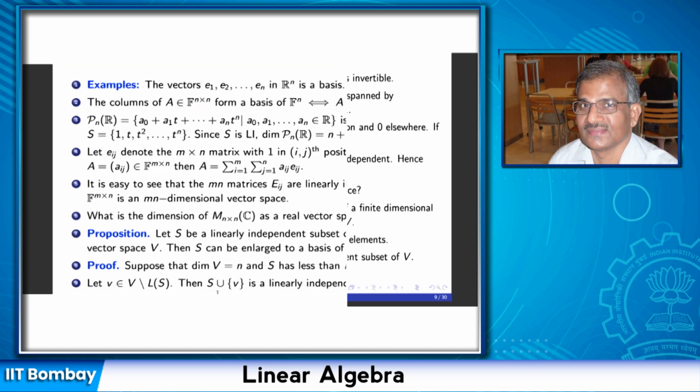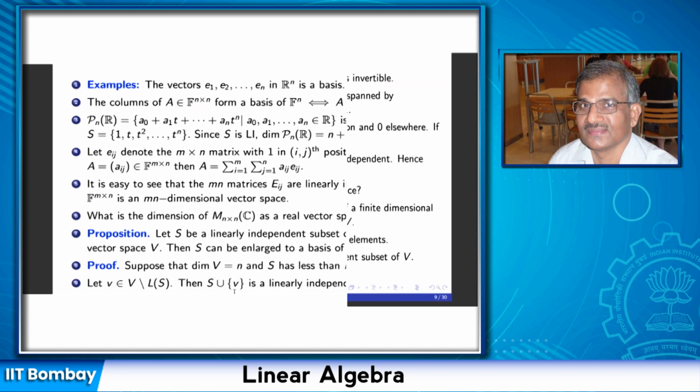Now we take the linear span of this new set, which consists of S and the vector v, and suppose its linear span is not the whole space. Then outside the linear span of S union v there will be one more vector, and we can continue with this process. But since V is finite dimensional, we cannot keep on producing larger and larger linearly independent subsets of V beyond the stage at which the set has n linearly independent elements.